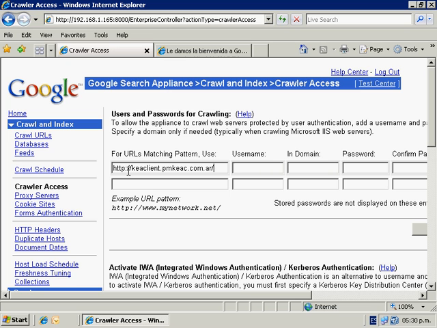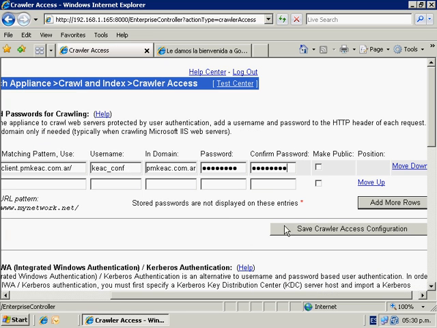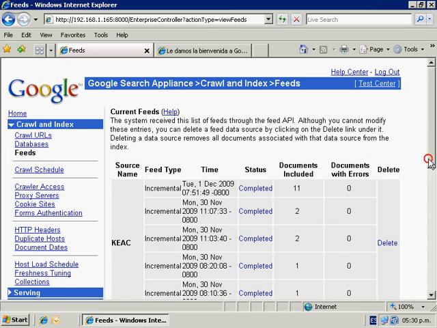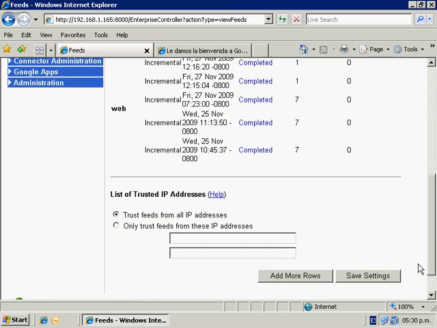Go to the Crawler Access section, fill the Kayxo Exchange connector URL. The credential should be the same used in Exchange Information Retrieval section from Kayxo Exchange connector configuration. Leave the Make Public checkbox unselected and apply changes. At last, add the Kayxo Exchange connector IP in the list of trusted IP addresses.